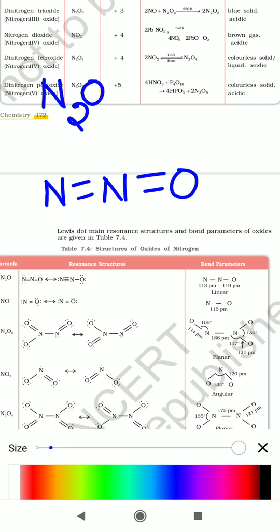Here, oxygen has two lone pairs of electrons, and nitrogen has one lone pair of electrons.